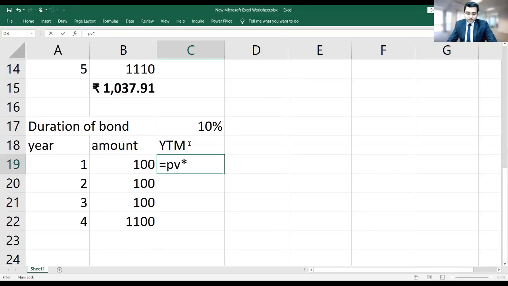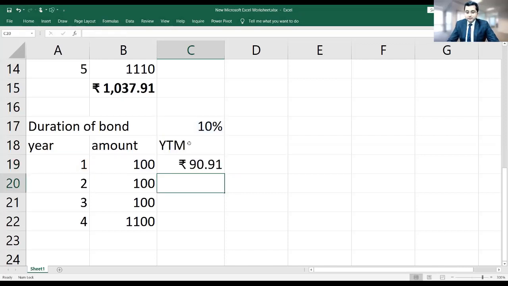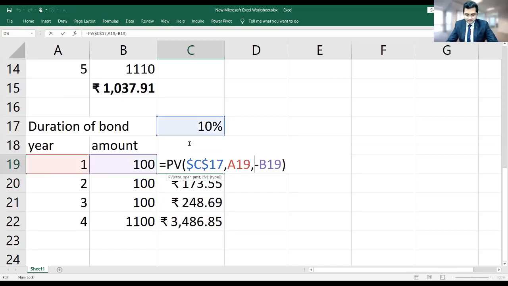So I'll be using YTM as the discounting rate, and our usual present value calculation formula I'll be using, and then I make a sum. Rate, number of periods.